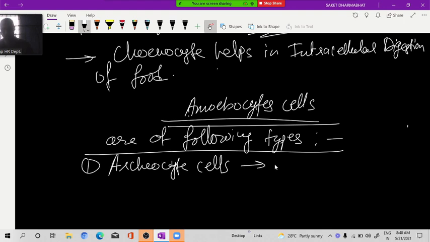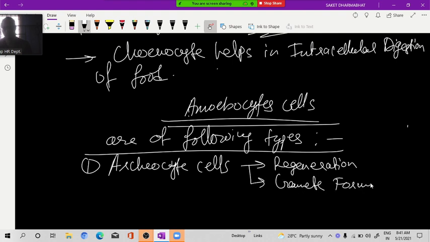What are the two functions? The first function is regeneration. And second is gamete formation. If you cut the sponge into many pieces, then each piece which has the archaeocyte cell will generate into a new sponge. This is called regeneration. It is an example of asexual reproduction only.